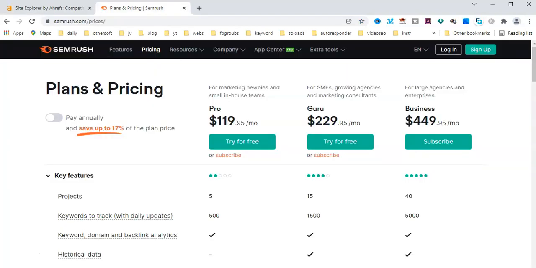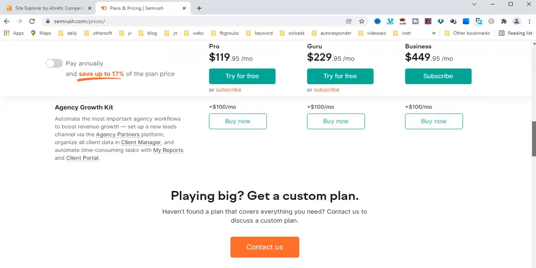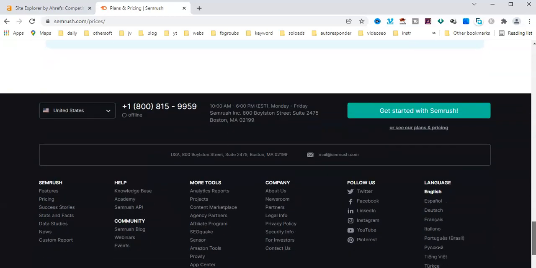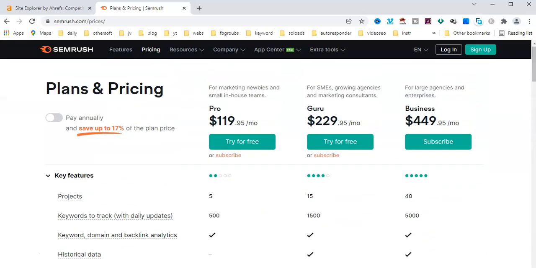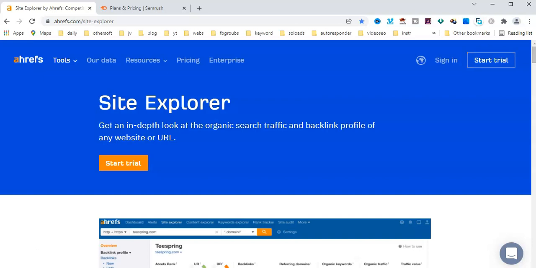And another one is SEMrush, SEMrush.com. Here is also a very good one, but this is not free. A pro version is available. Free trial is only available for just 30 days. Here is also a good keyword tool with a lot of searches, same as Ahrefs.com. You can also get it. These two are not free.